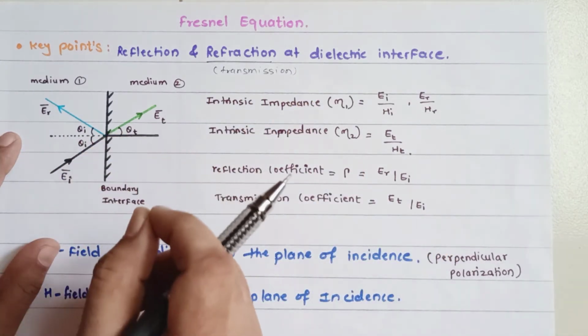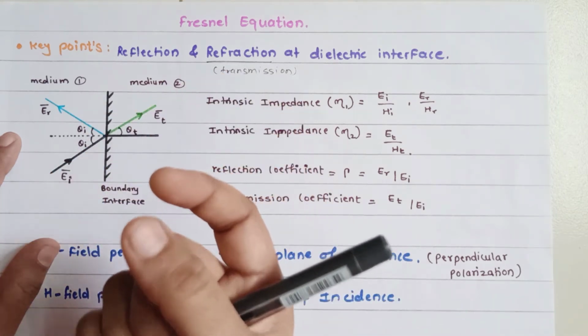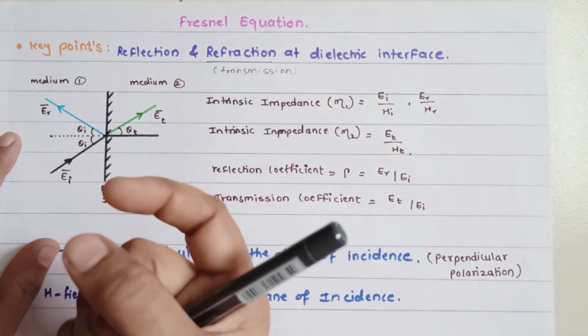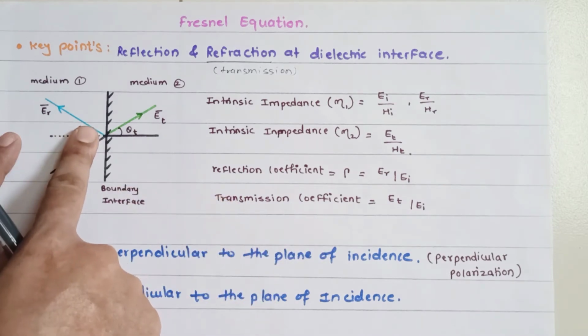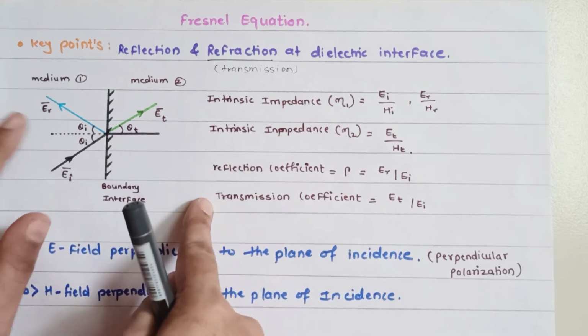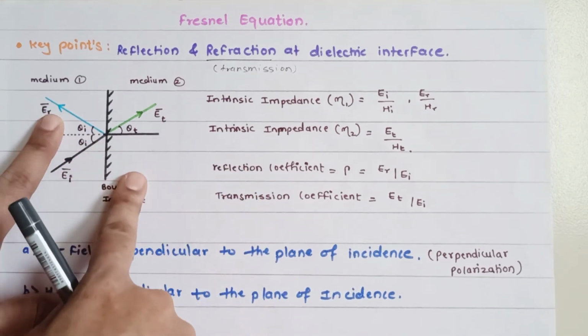In this situation we ask the question: how much power gets transmitted from one medium to the other, and how much power is reflected at the media interface?